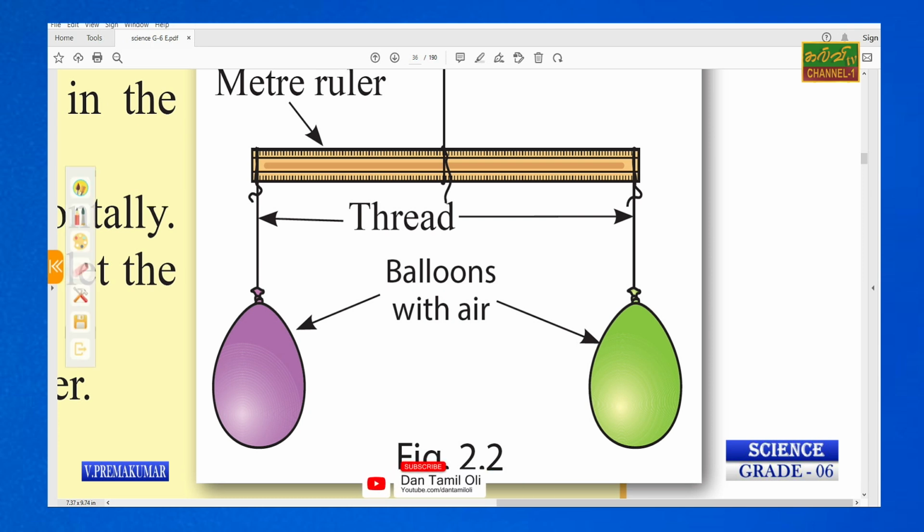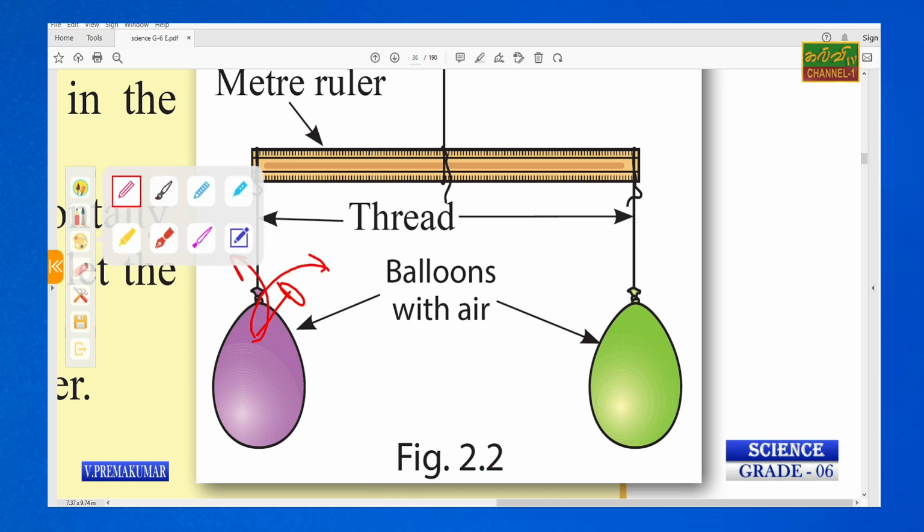Sometimes we can do the reversible examples. When we prick with a needle, what will happen? The air will come out. Therefore, what will happen? The meter ruler has to change like this.